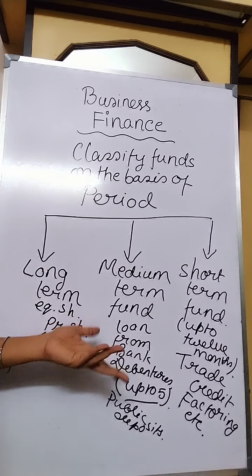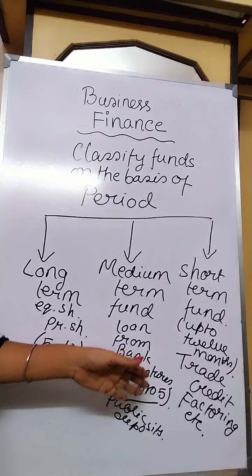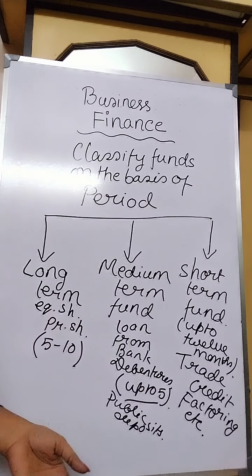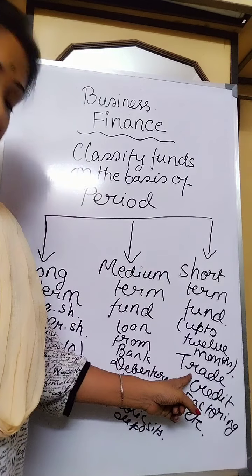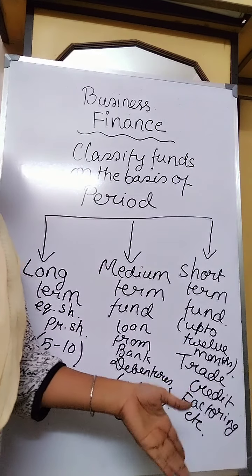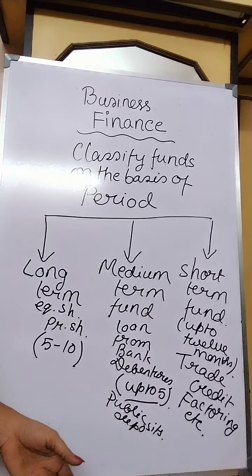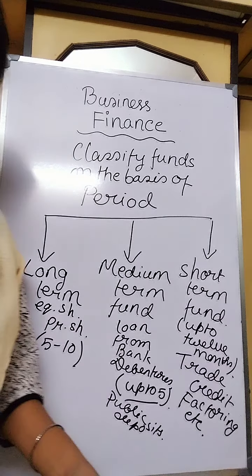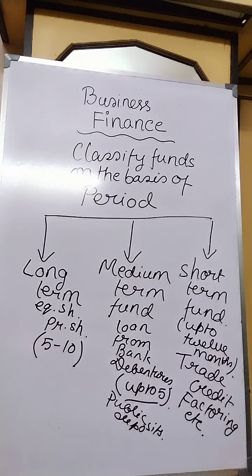are required to purchase raw materials, payment of wages and all that. They can be raised for only 1 year, within a span of 12 months, and there are various sources of short-term fund, such as trade credit, factoring, brokerage, banks, commercial paper, installment credit, ICDs, discounting of bills. In this way, many types of short-term funds are there. So this is a classification on the basis of time period.